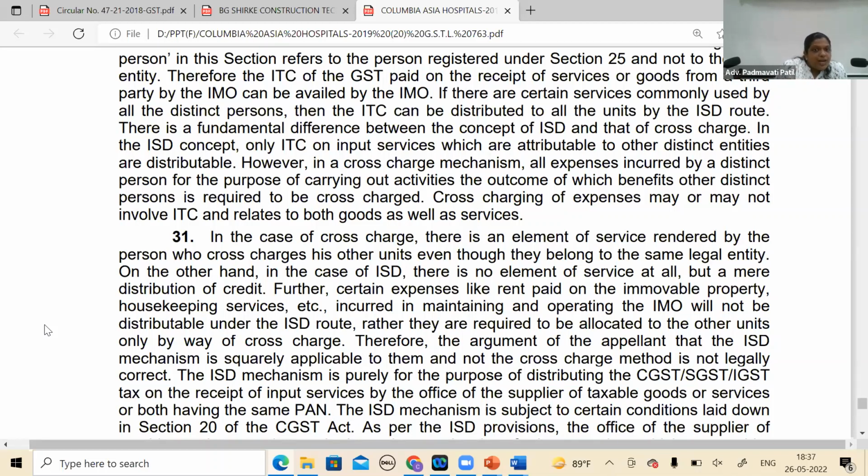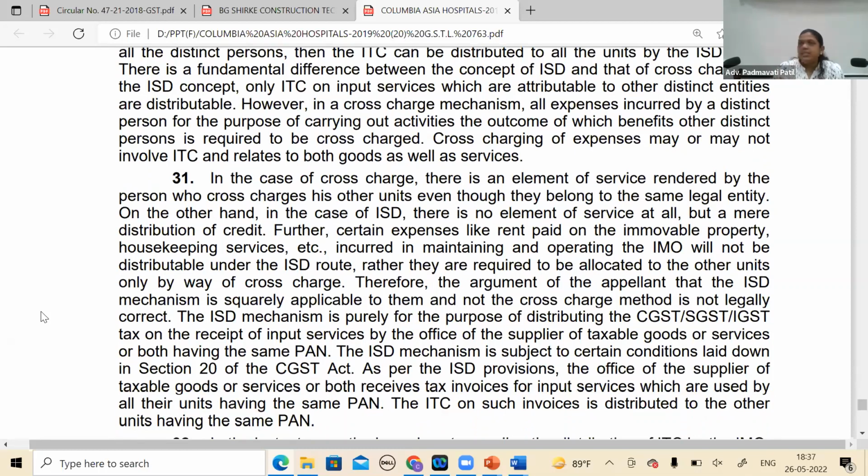On the other hand, in case of ISD, there is no element of service. HO is not giving any service. They are only for distribution of the credit, a mere distribution of credit. Further, certain expenses incurred in maintaining and operating the HO will not be distributable under the ISD route. Rather, they are required to be allocated. That is for the maintenance of HO, which pertains only to HO. This is not a common service, so in the ISD route he will not be able to distribute. But by cross charge he can recover. That is what they are saying. Because in cross charge there is no such concept. You are just allocating, to ascertain the profitability of that particular unit.